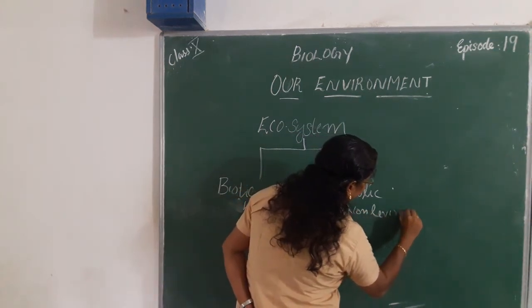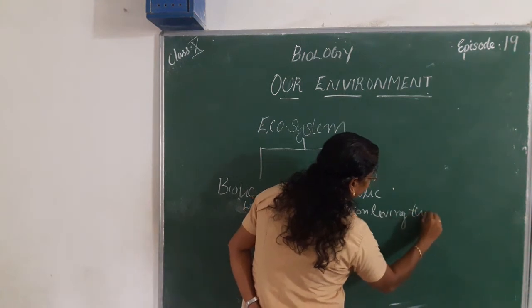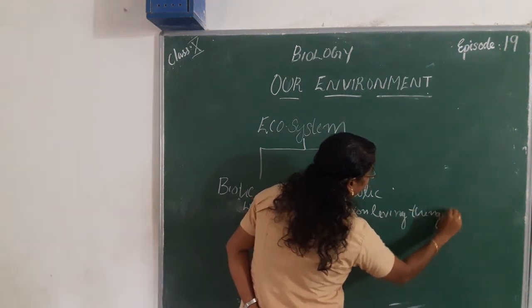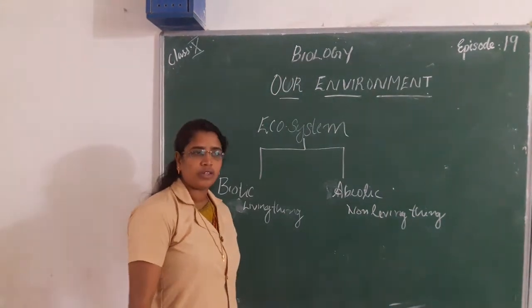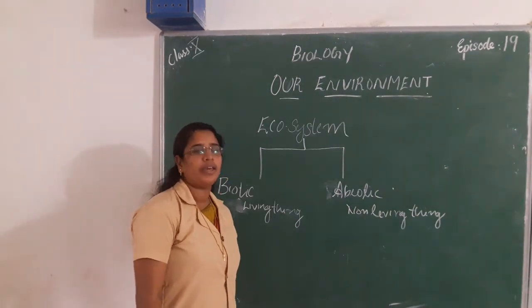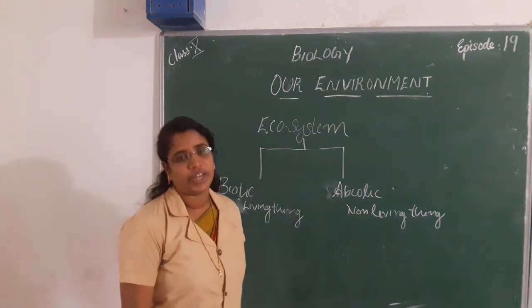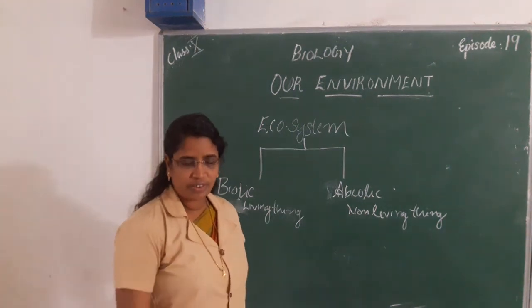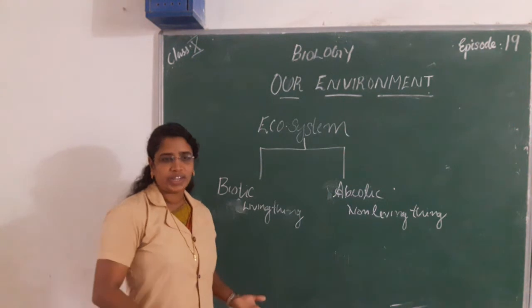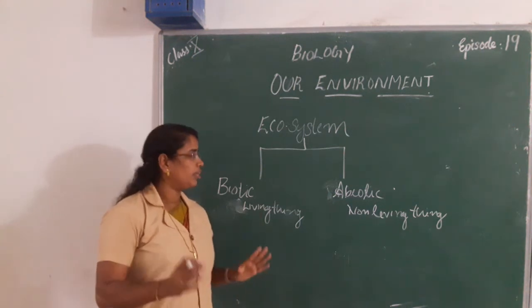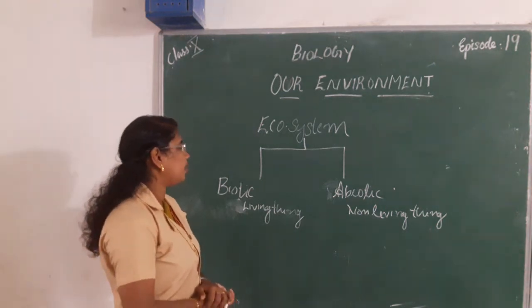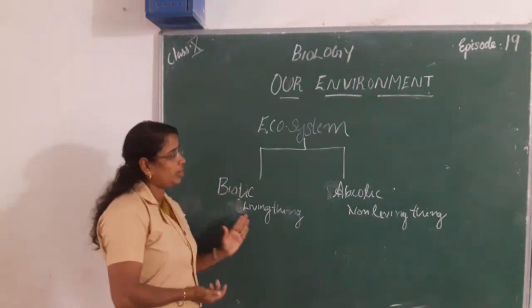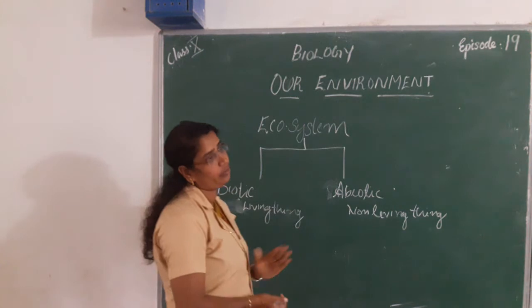Abiotic components are the non-living things, or the physical factors we depend on. What are the physical factors? Temperature, wind, soil, water, etc. These are the non-living components. An ecosystem mainly consists of biotic components and abiotic components.